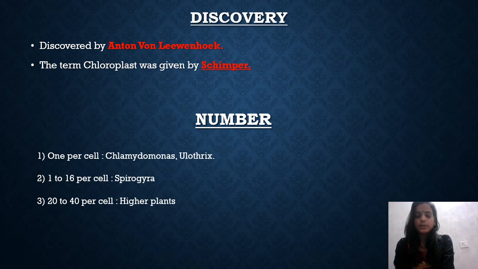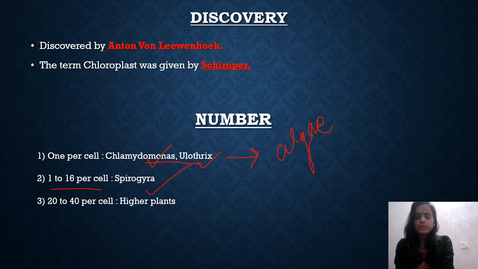Now let us talk about the number of chloroplast per cell. The number of chloroplast per cell is not the same. It varies from one cell to another. First of all, the number of chloroplast is 1 per cell in Chlamydomonas and Ulothrix. Both of these are algae, and the number of chloroplast in these algal cells is just 1 per cell.